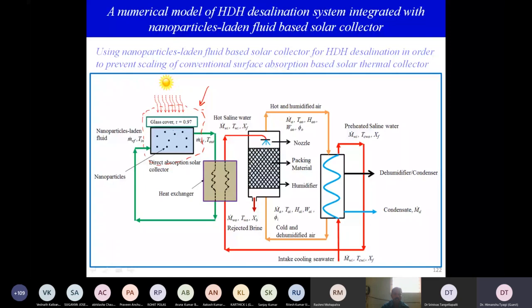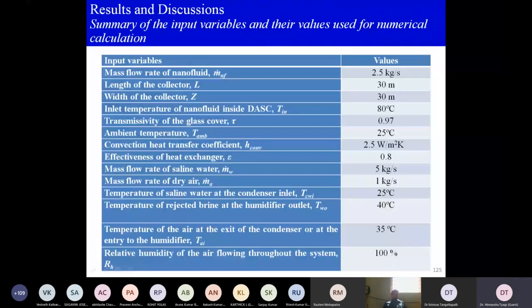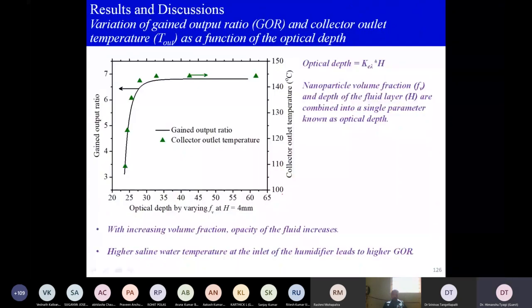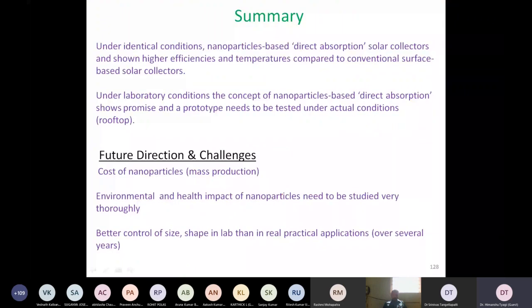And this will be the new part over here, where the humidification and dehumidification takes place in this cycle. The main idea is we are supplying the thermal heat through this heat exchanger, and air which is carrying water will be cooled once and heated another time, just like in the natural water cycle. I'm already past 1 o'clock, so I don't want to rush through it, but I don't have time. So I'll come to the final slide and then try to summarize.